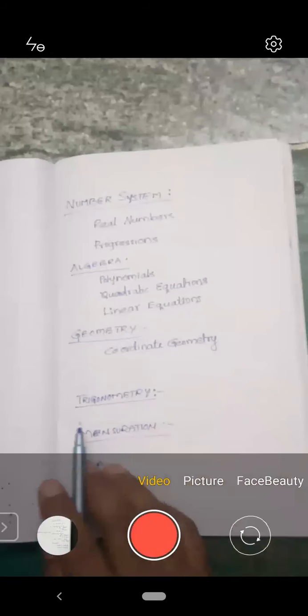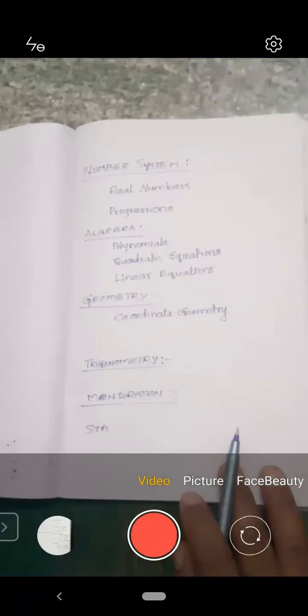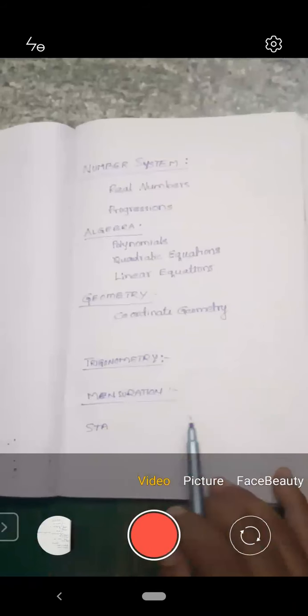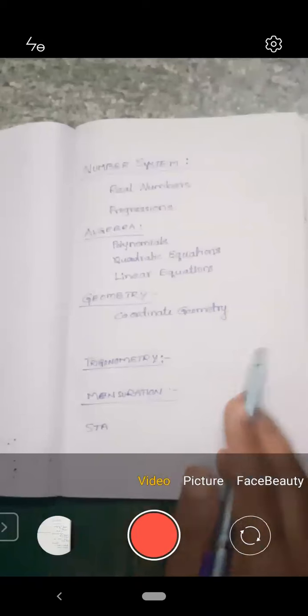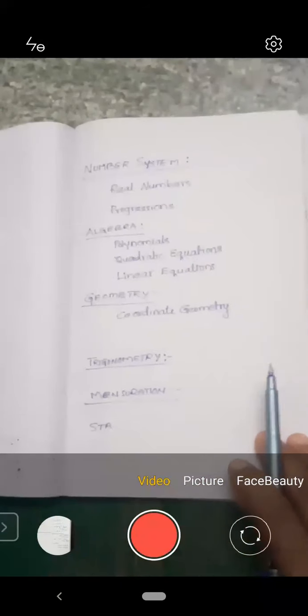Another important topic is trigonometry. Trigonometry we will get only from our syllabus, from 9th and 10th. In 9th, it is just the interlinked topic of angles, and those we will discuss. In the 10th class, we will focus on all the identities: what are sine, cos, and trigonometric ratios, and after that the identities.